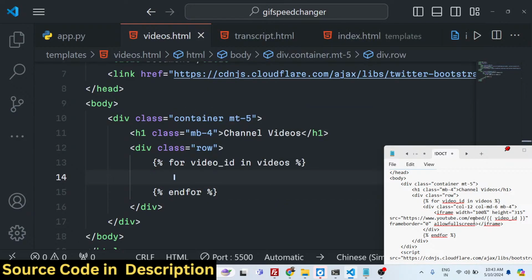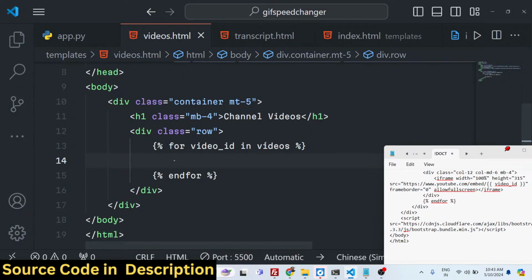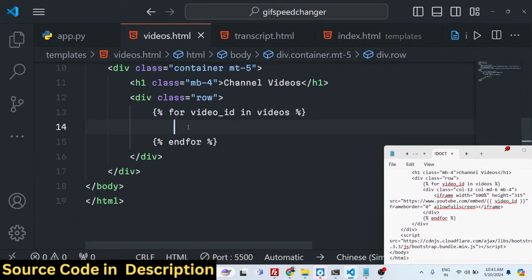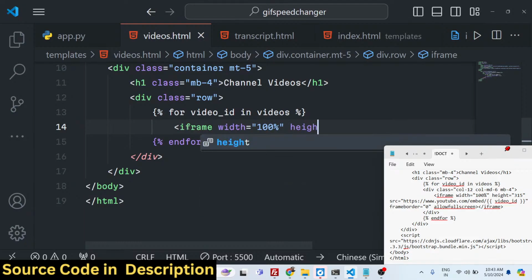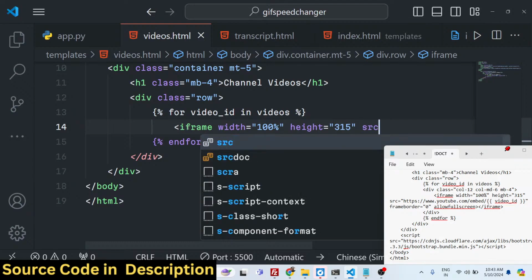So this is the for loop that we are running, guys. Videos is an array. For each video ID, we need to display the YouTube video in an iframe tag. For the iframe, we give it a width of 100% and a height of 315. You can adjust it accordingly.